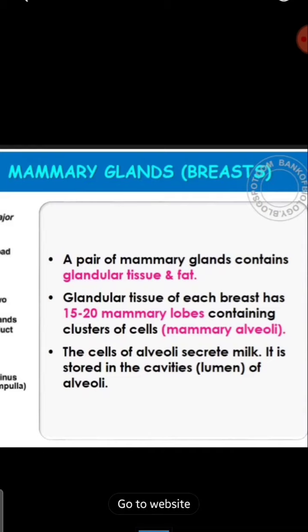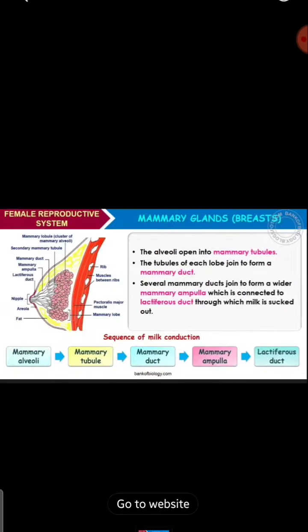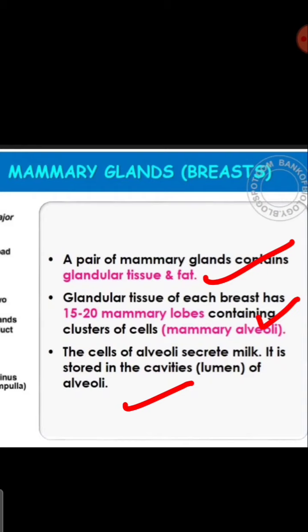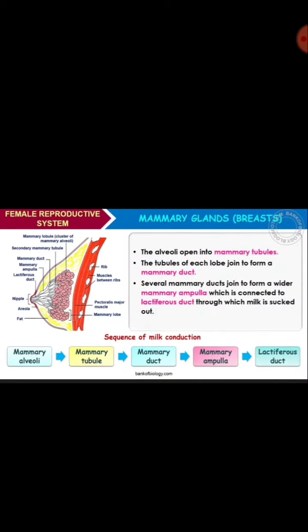The cells of the alveoli secrete milk, which is stored in the cavities or lumen of the alveoli. That you have to remember.